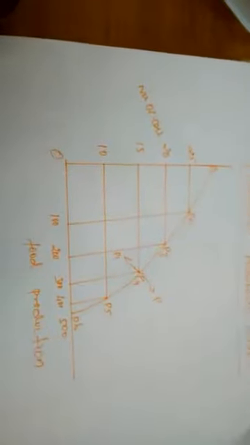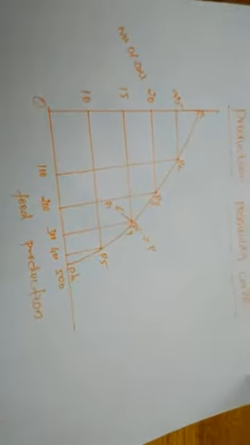Before drawing or understanding the production possibility curve, we must know about the production possibility schedule.